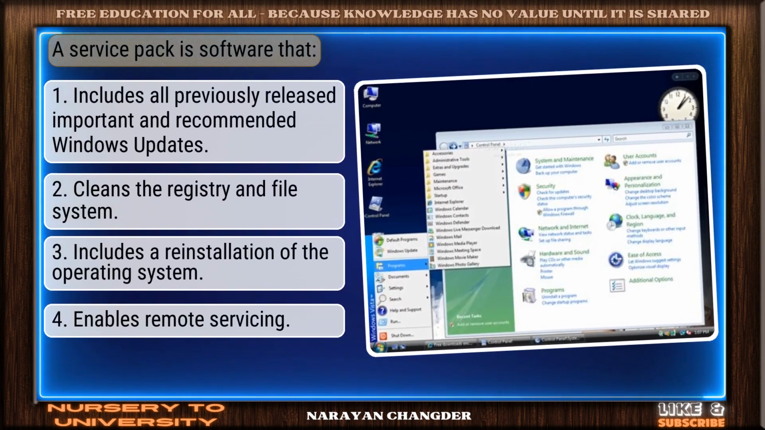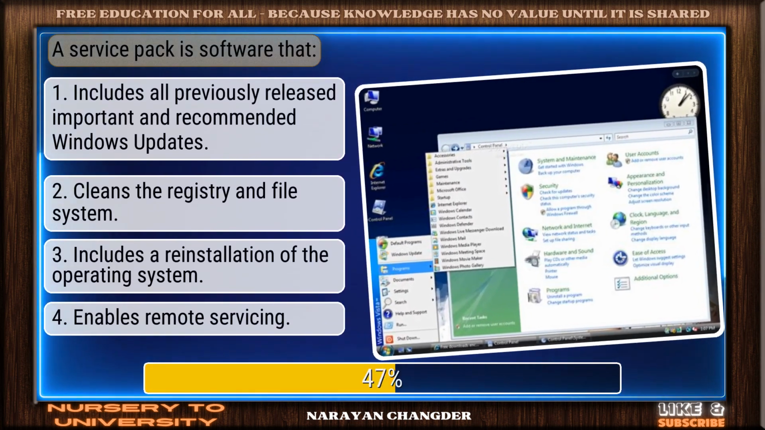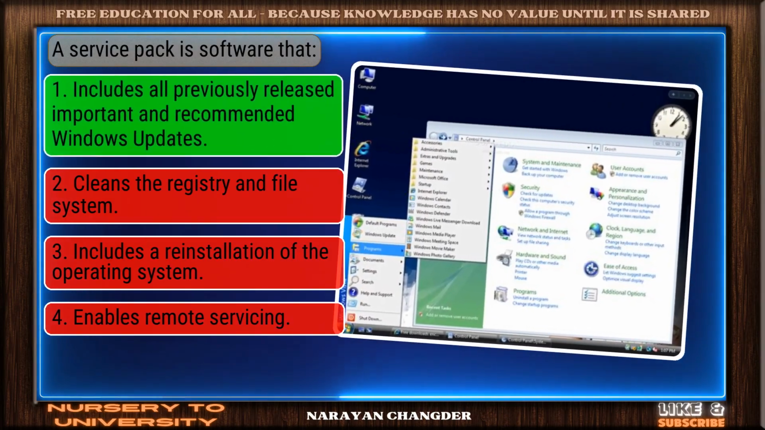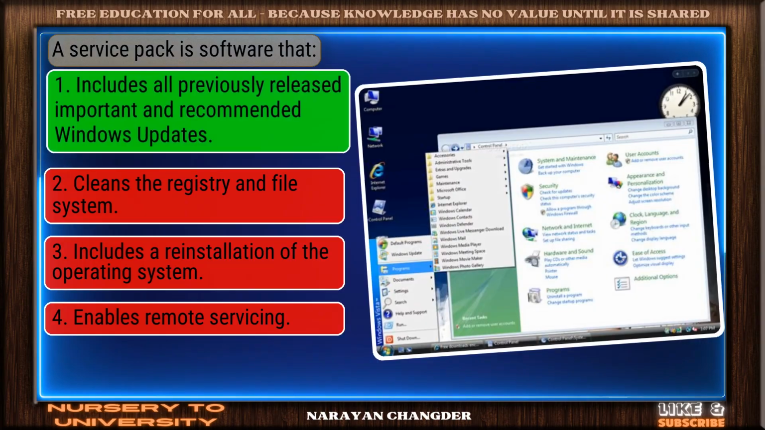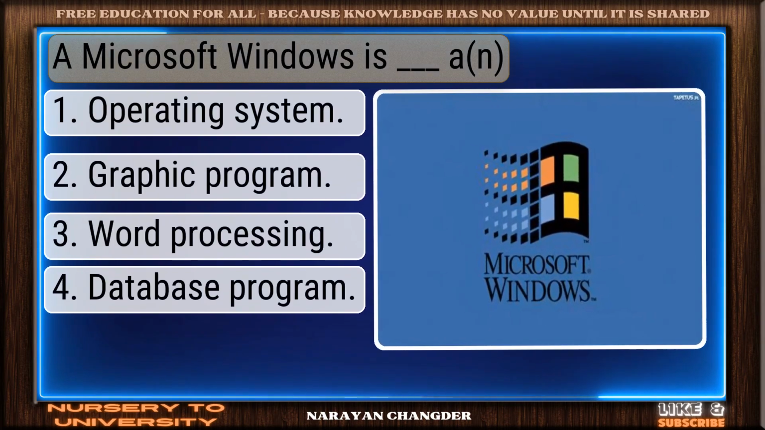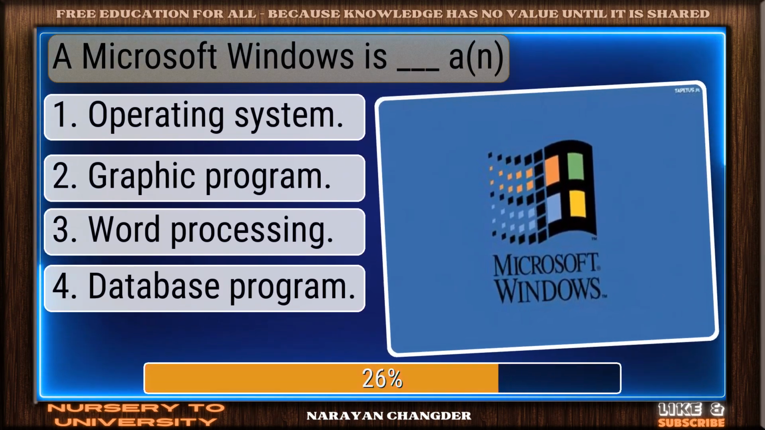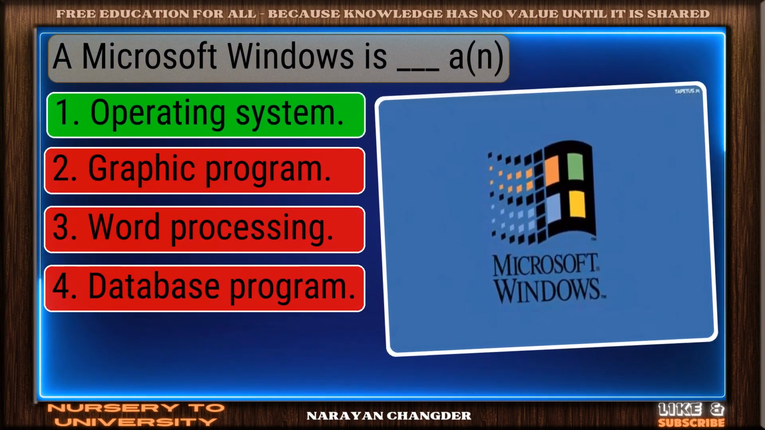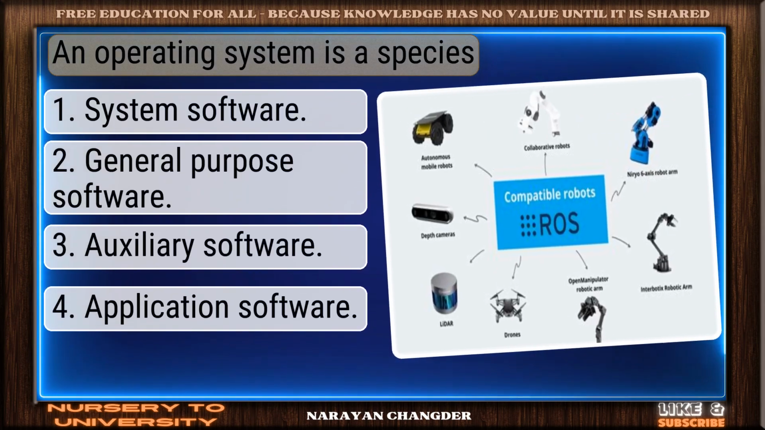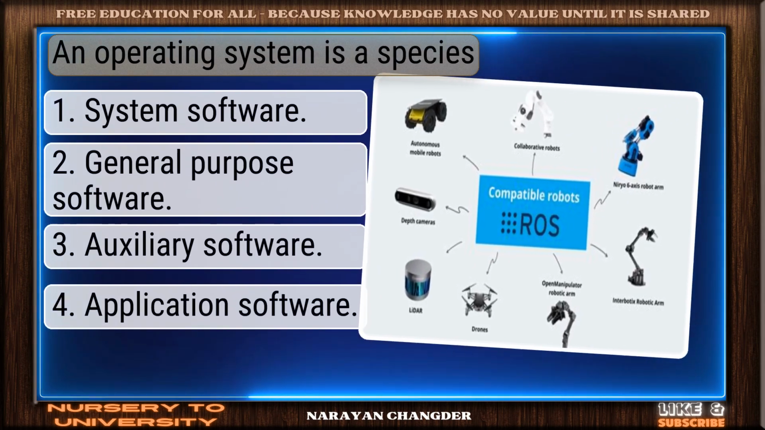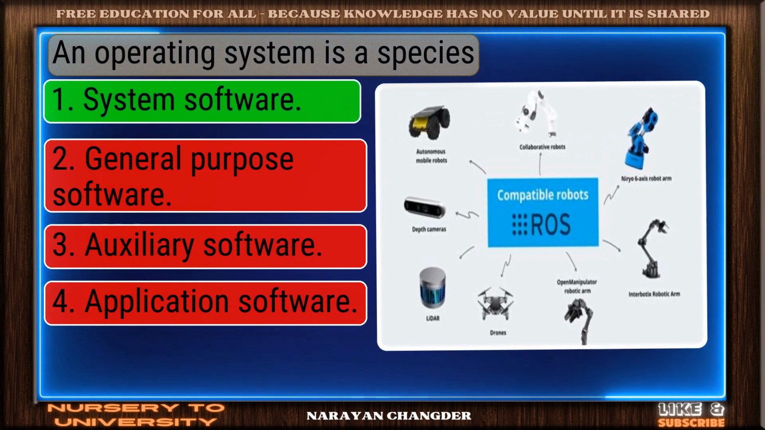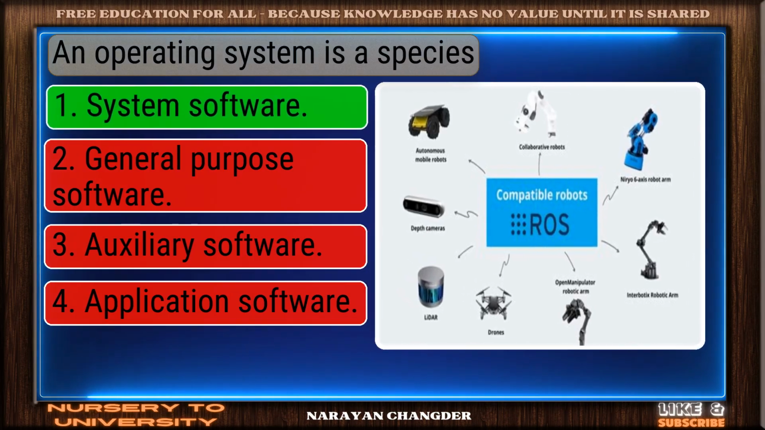Question number 49. A service pack is software that... You got it. Your choice includes all previously released important and recommended Windows updates is right. Question number 50. Microsoft Windows is Dash a... Valid point. Operating system is true. Question number 51. An operating system is a species. Nice work. You chose system software and it is correct.